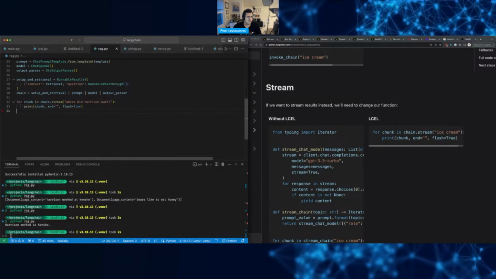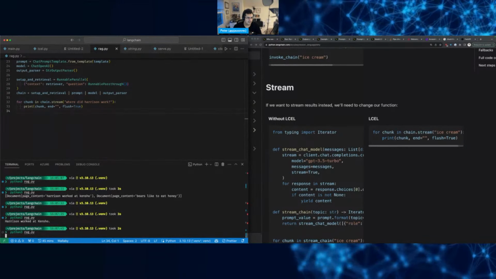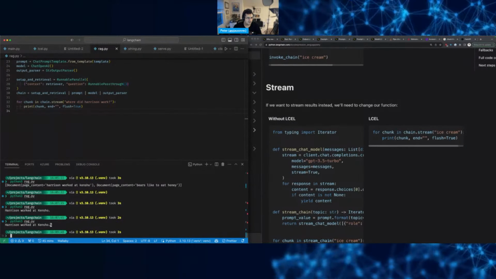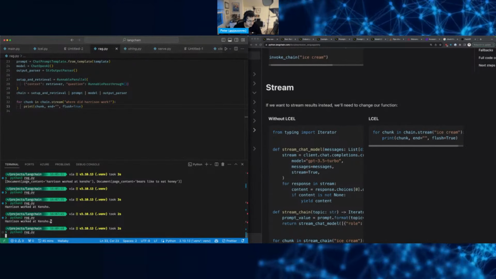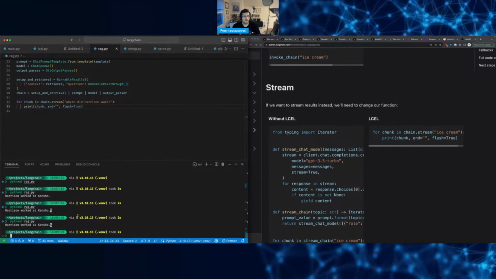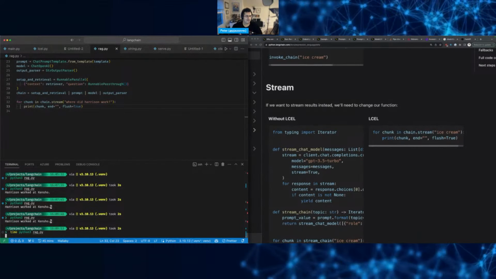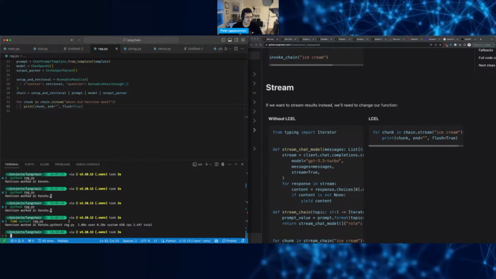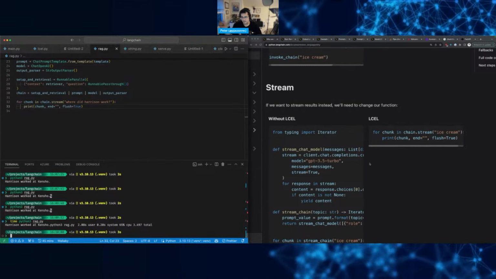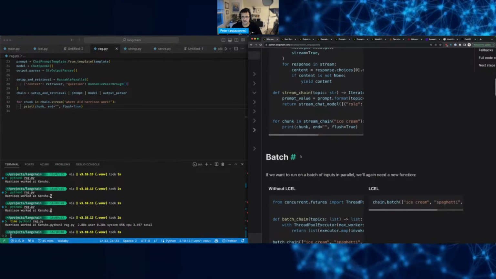So I think now it should just output as it gets the responses back, right? It was just very fast. You can see it, there you go. We can time it and see if it's faster. It shouldn't be, doesn't matter. But now you could see that it was actually streaming them.